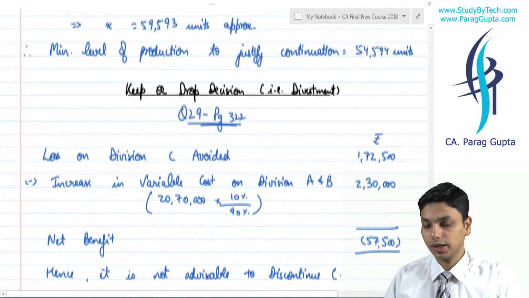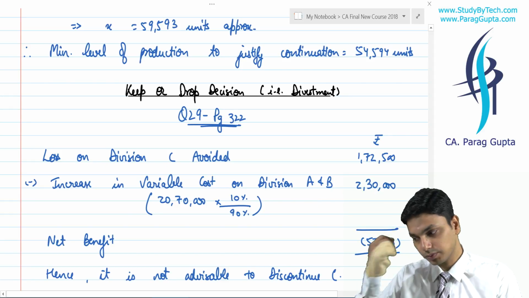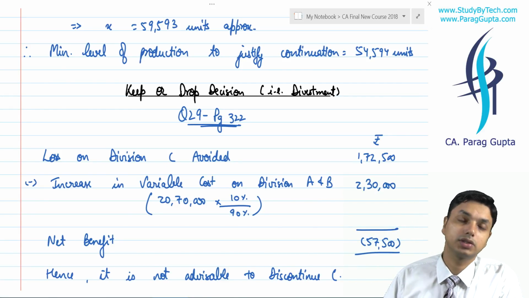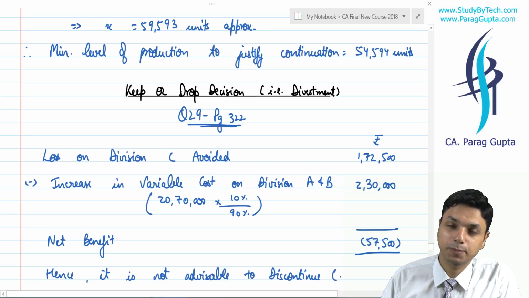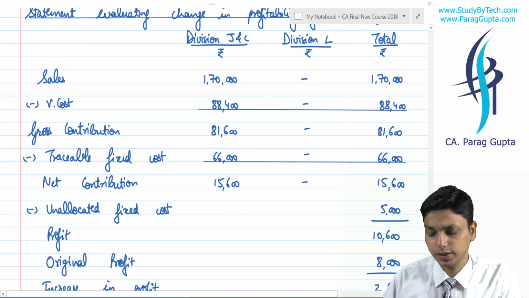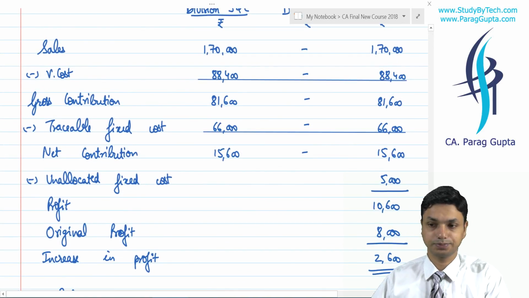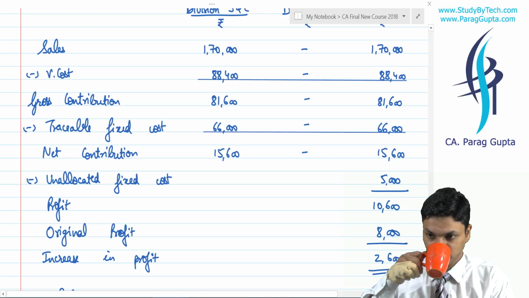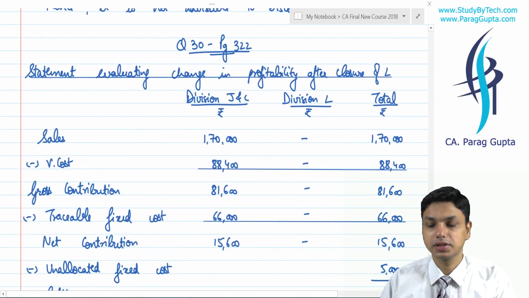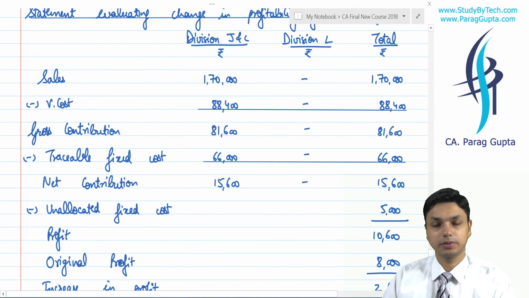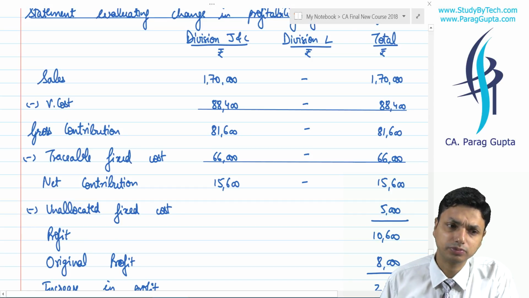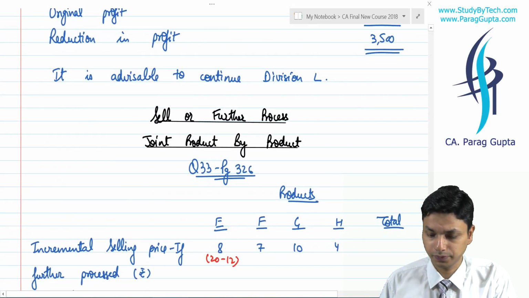Now, next was keep or drop decision, that is divestment or disinvestment. I told you divestment is the key, that divestment is the word used for private sector, and disinvestment is used for public sector. This is a very simple concept. In it we just see whether there is any profit and any benefit of continuing the business or not. If there is no benefit, we will definitely discontinue the business.